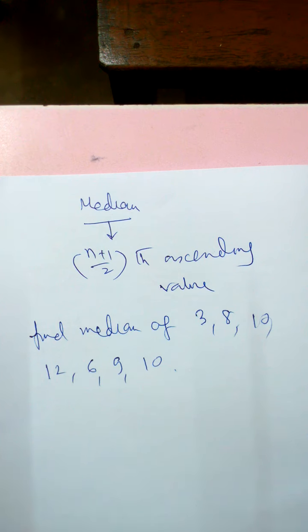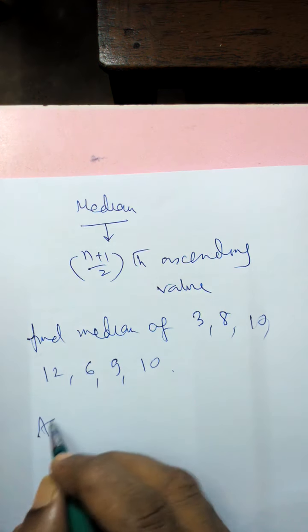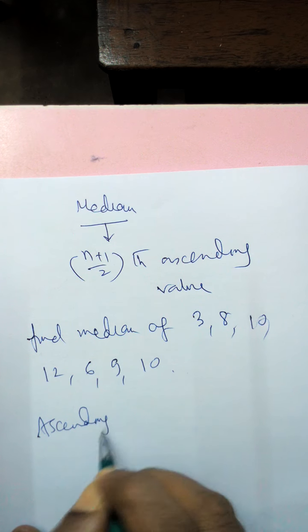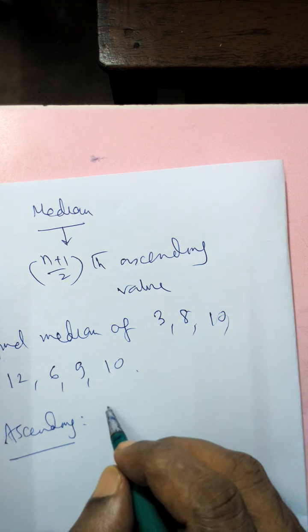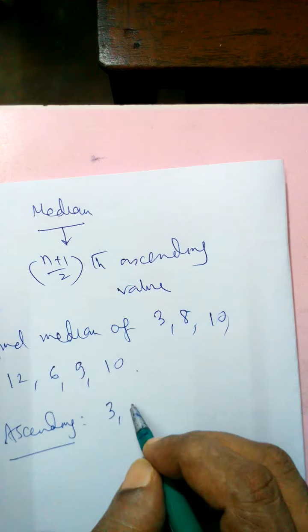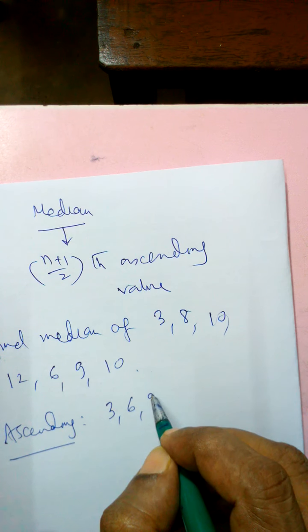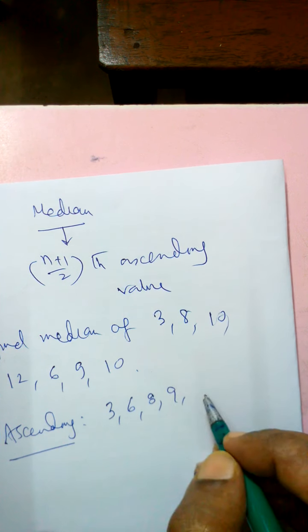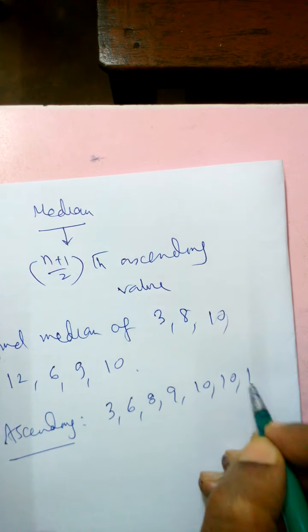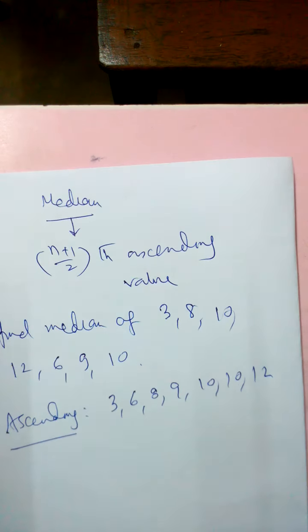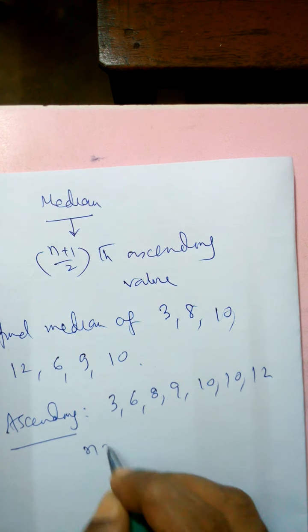Now what to do? First you arrange in ascending order. The ascending data will be: lowest one 3, then 6, then 8, then 9, then 10, again 10, 12. Both 10s should be included. Now how many data? 7. So n is 7.